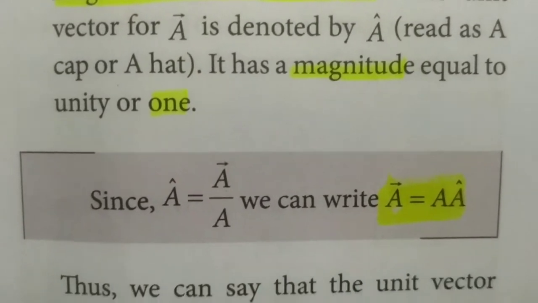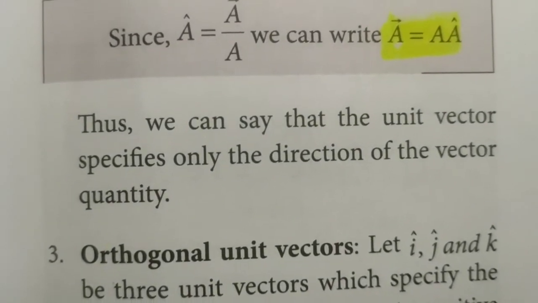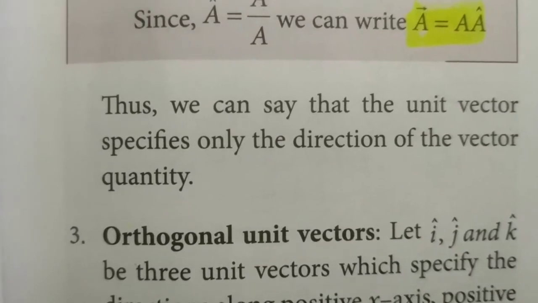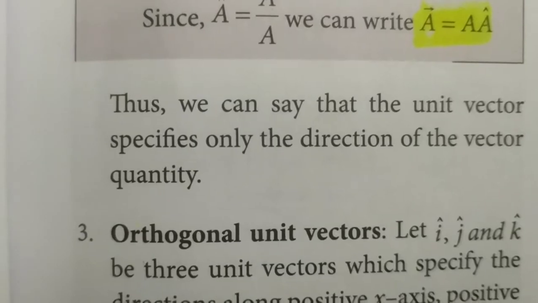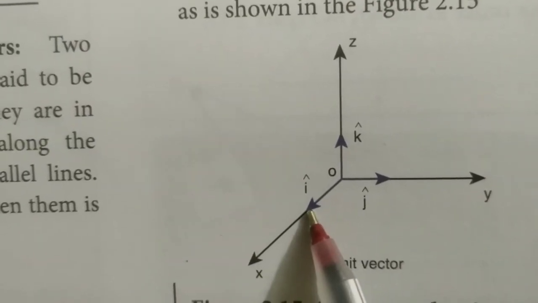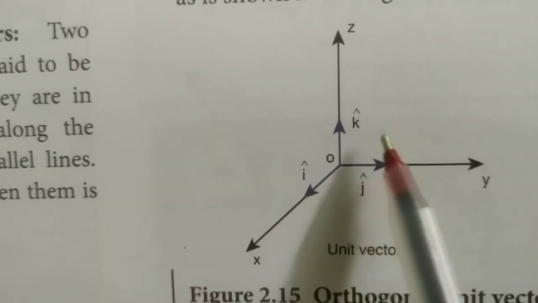Okay, the next type is orthogonal unit vector. What do you mean by orthogonal? Orthogonal means perpendicular. So now look at this figure. There are three vectors i cap, j cap and k cap.